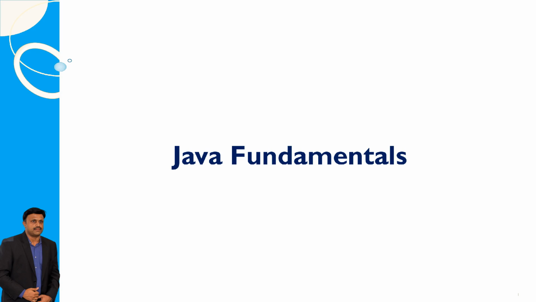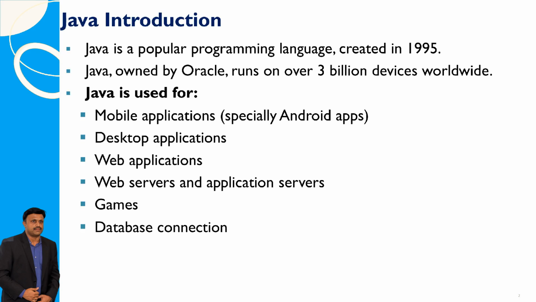Java Fundamental. Java is a popular high-level, class-based, object-oriented programming language originally developed by Sun Microsystems and released in 1995. Currently Java is owned by Oracle, and more than 3 billion devices run Java. Java is used for mobile, especially Android, apps, desktop and web applications, web and application servers, games, and database connections.